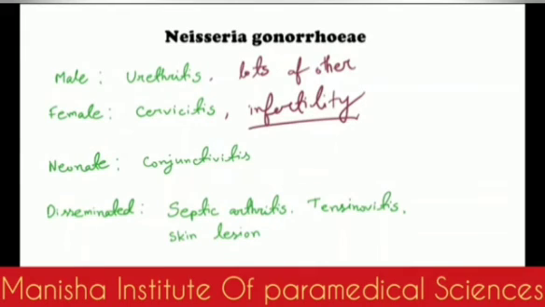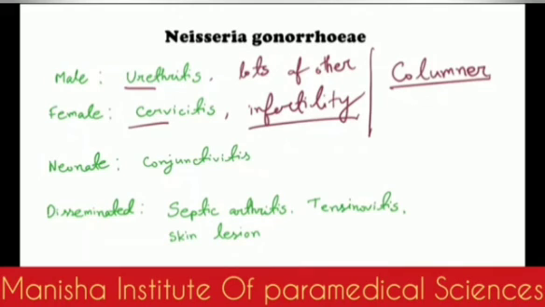One thing you should have seen, urethritis, cervicitis: Neisseria gonorrhoeae only and only attacks columnar cells. This is a very important thing. It has affinity to the columnar cells.